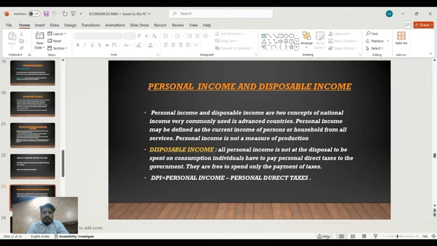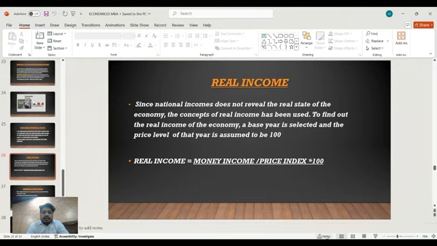Real income. Since national income does not reveal the real state of the economy, the concept of real income has been used to find out the real income of the economy. A base year is selected and the price level of that year is assumed to be 100.